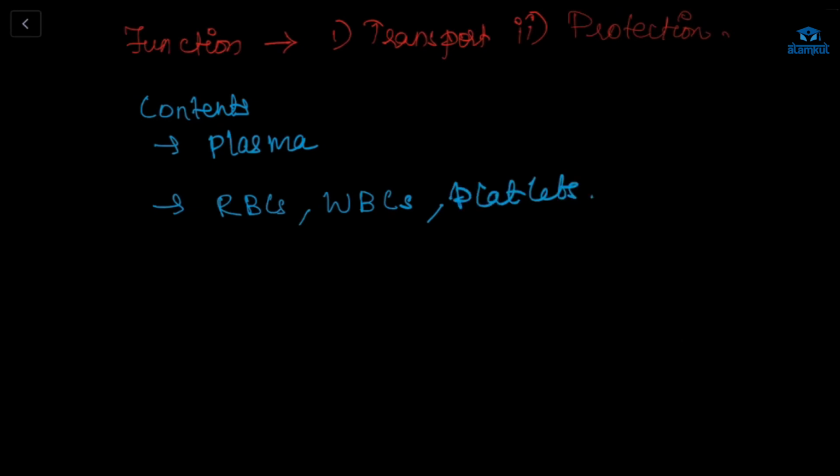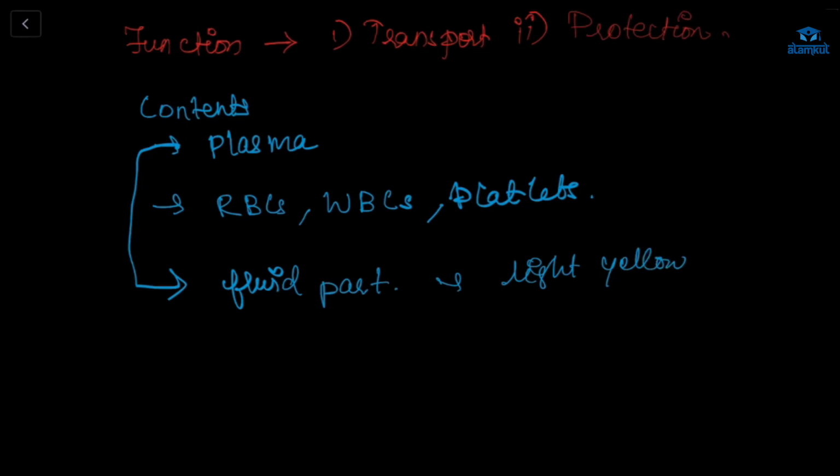This plasma is the fluid part of the blood, and it is light yellow in color. It contains water, proteins, inorganic salts, and other substances.